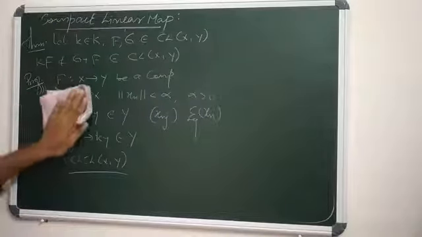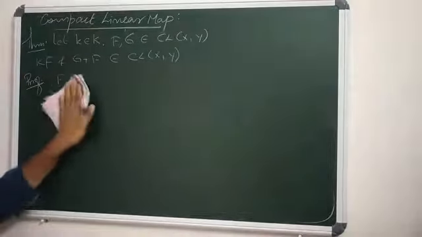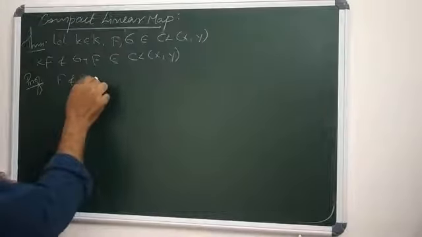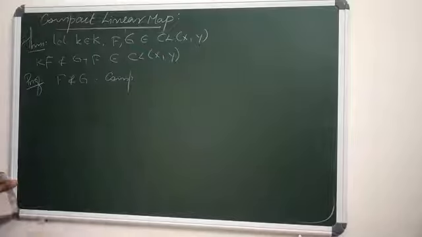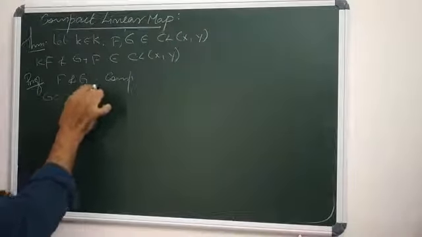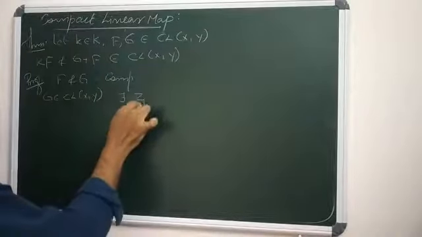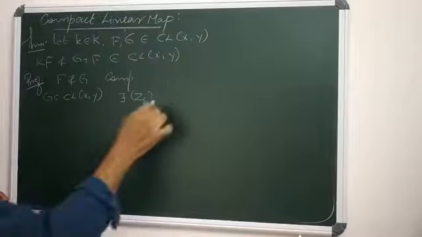Now also consider that f and g are in CL(X,Y), meaning f and g are also compact linear maps. Now we have to show that f plus g, or g plus f, is also a compact linear map. How? We know that g is in CL(X,Y), meaning g is a compact linear map from X to Y. Then there exists a subsequence of xn.